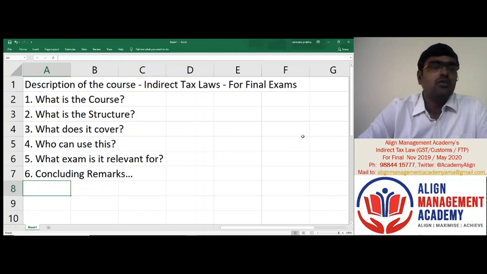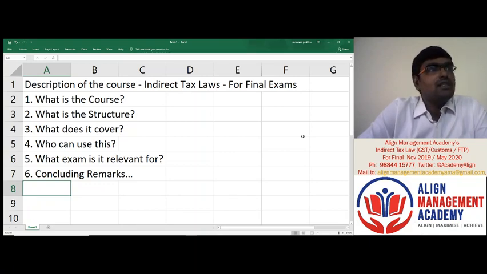Fine. Now coming to the third question. Fine, 2 parts are there, but what exactly is being covered in those 2 parts, or what are the laws that are being covered in these 2 parts? For the first part, GST, we will be covering broadly the provisions of the CGST Act 2017 as amended by the Amendment Act as well.